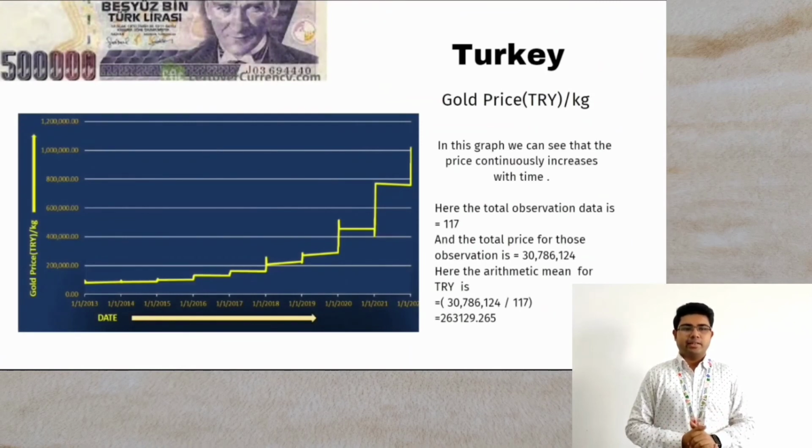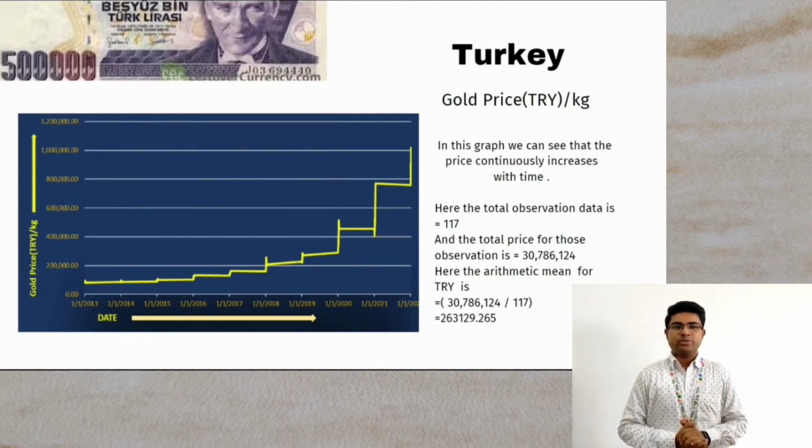In the next graph, we can see that the price continuously increased with time. The number of observations is 170 and the total price of those is 30786,124 Turkish currency, and the arithmetic mean for that is 263,129.265.